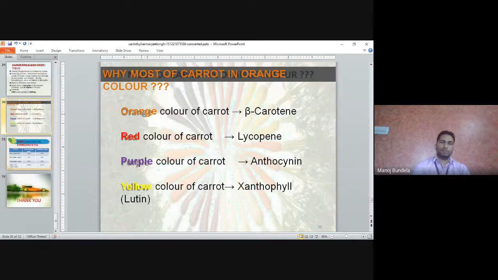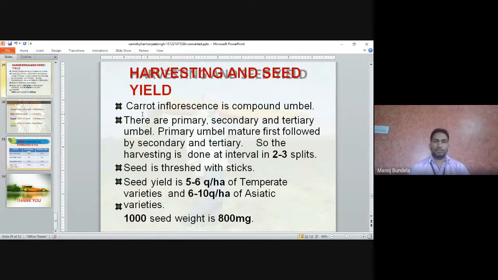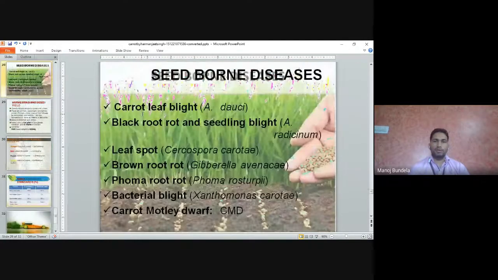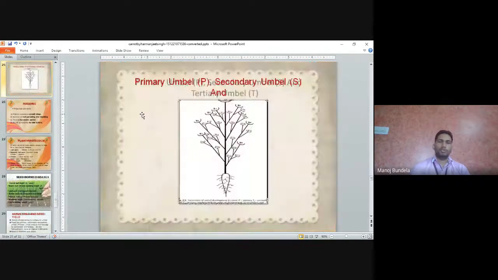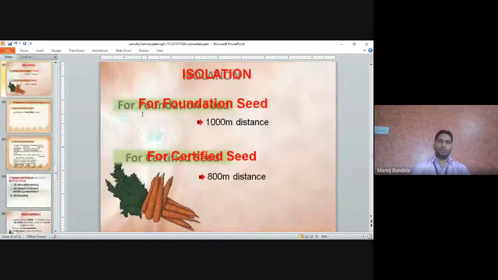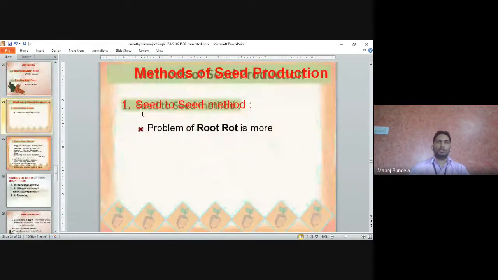The color we have already discussed. Production technology of carrot means how we can develop the carrot. Normally we use the root to seed method only for seed production in carrot. We do not use the seed to seed method, because in the seed to seed method root rot is the major problem.